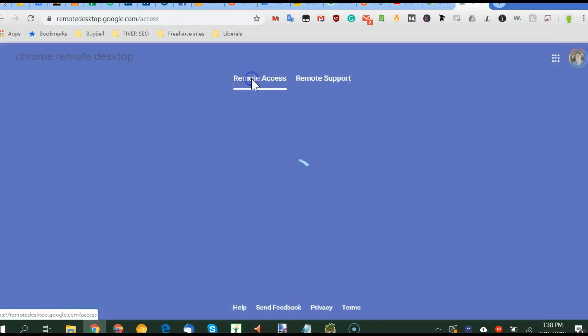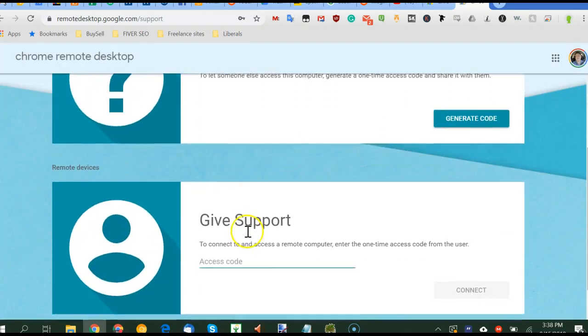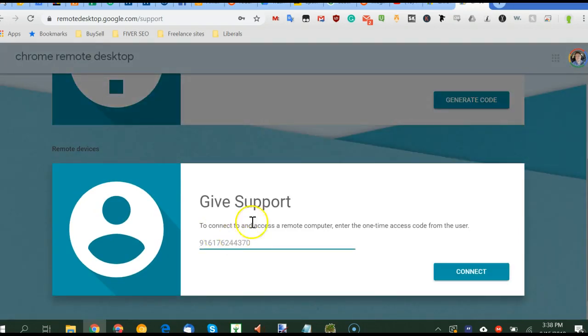Now, if you wanted to give me support or whatever, all you'd have to do is get the code from somebody else, go to the remote access section. No, these are your local computers you can do here, so ignore that. Remote support, and if you wanted to give support, you could give support, get the code that somebody gives you, and type it right here.